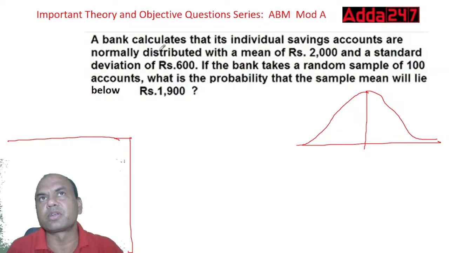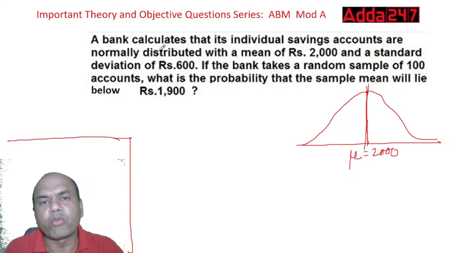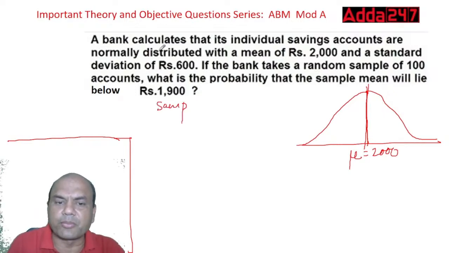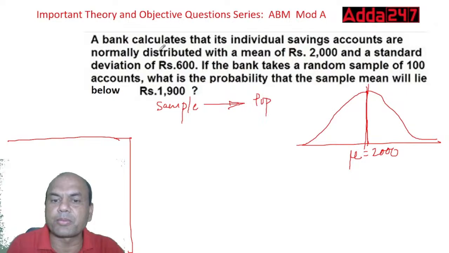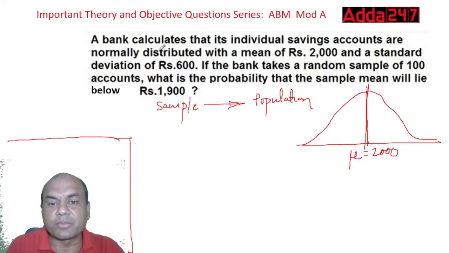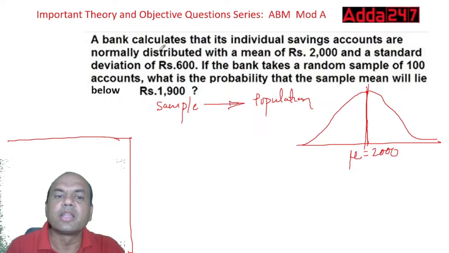So what does this mean? This mean always lies at the center. This is the mean, and this is known as the population mean, mu. So it is 2000, the population mean. Always remember, what are we actually doing in this numerical? We are taking a sample, doing something on the sample, and then applying it to the entire population. So this is the problem actually: doing something on the sample and applying it to the population. Got it?